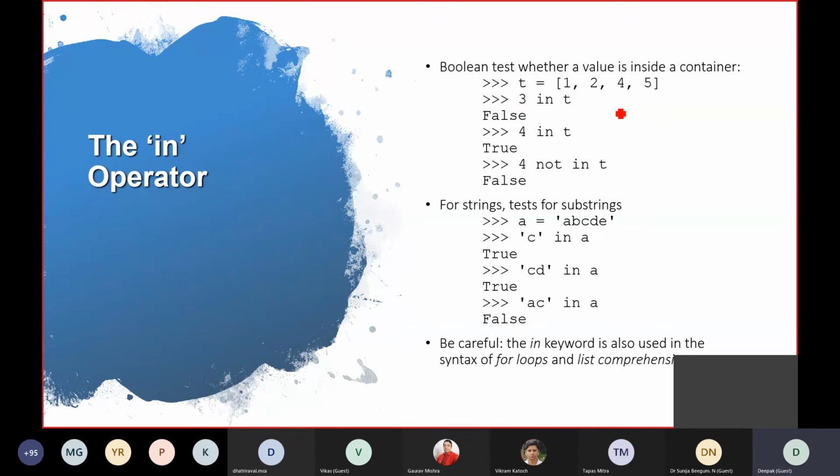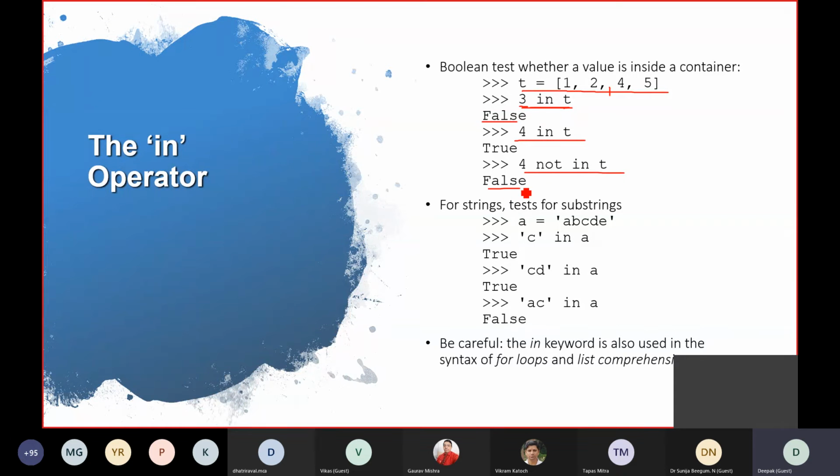Apart from that, there is a very nifty tool given in Python. You can test whether there is a value inside a container or not. For example, this is a specific tuple, or you can see this is a list. I'm talking about container because container is list and tuple both. If you want to ask, is there 3 in T? So this consists of 1, 2, 4 and 5. So 3 is not there, so it will tell false. This is a simple statement. 3 in T, 4 in T, 4 not in T. So it will answer accordingly.